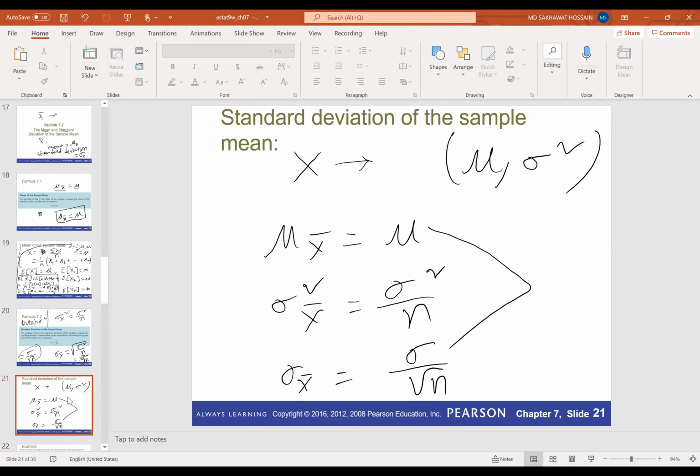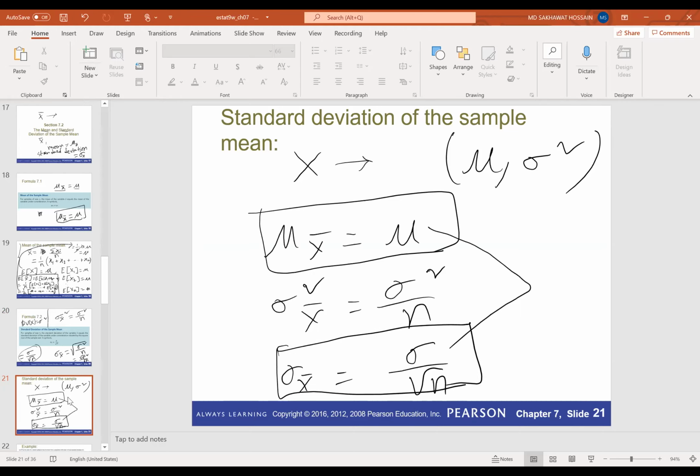We'll be using these two pieces of information in the following chapters as well, in chapters 8, 9, 10 and 11. So the mean of x bar and the standard deviation of x bar are very important. Do you have any questions?